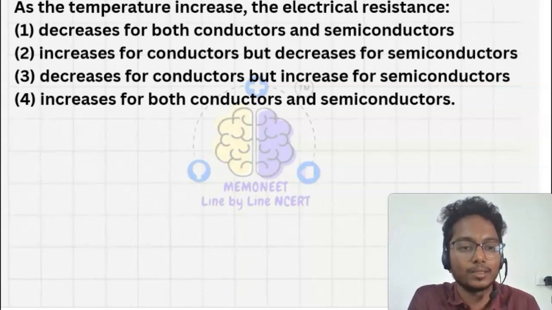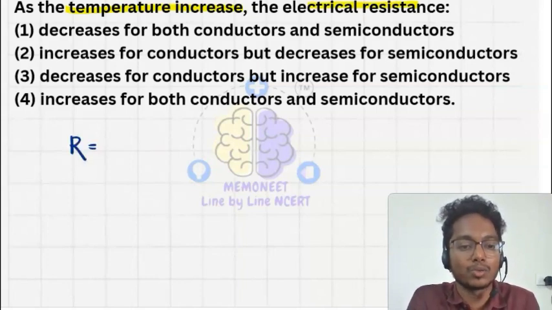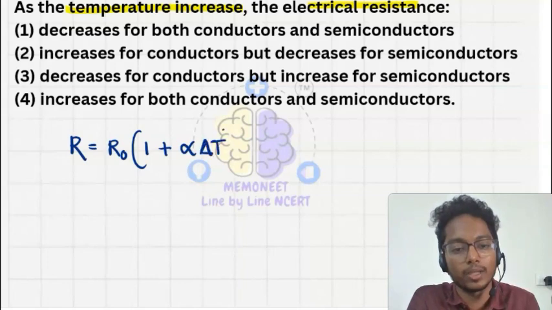As the temperature increases, the electrical resistance will be. Okay, so we know that R is equal to R naught into (1 plus alpha delta T).